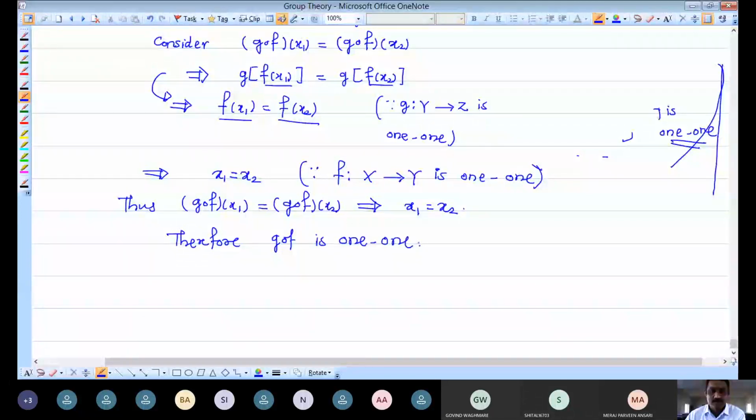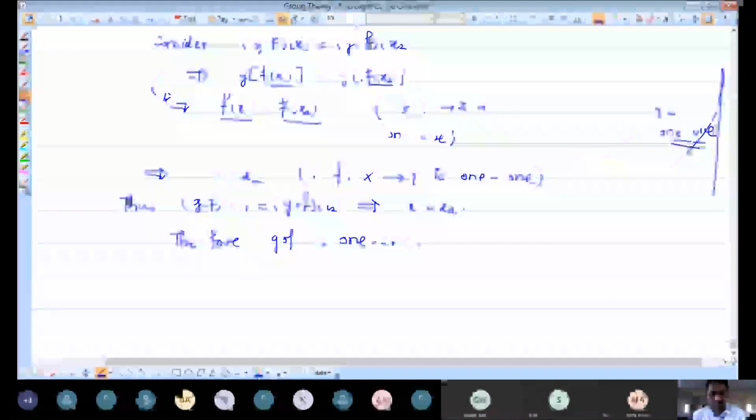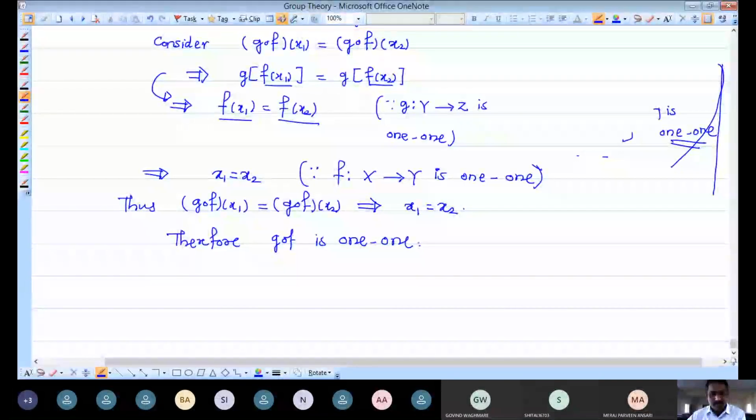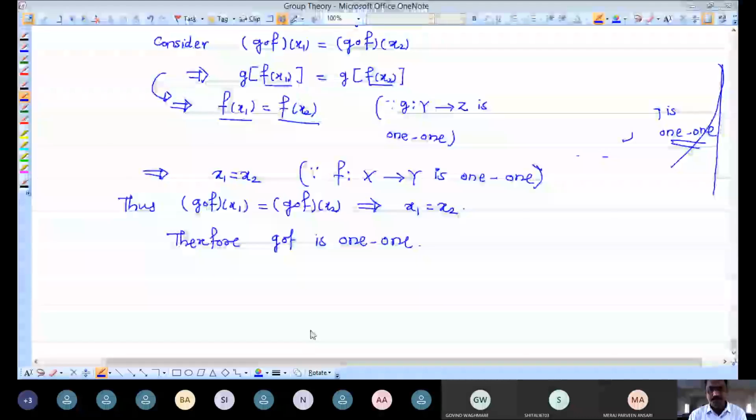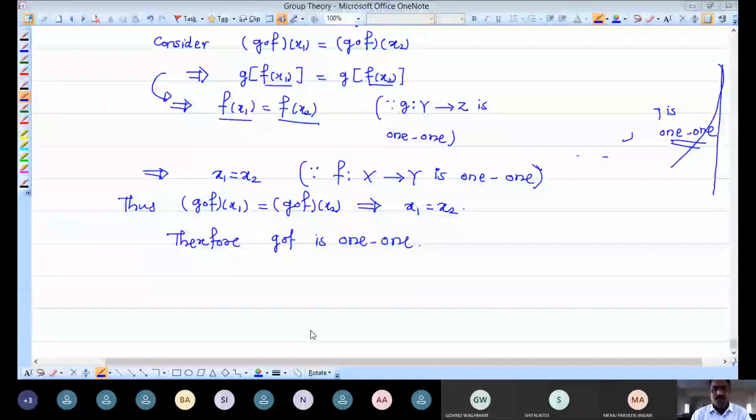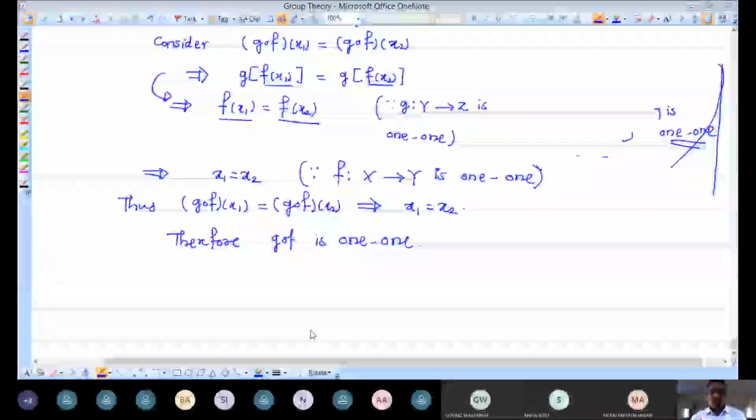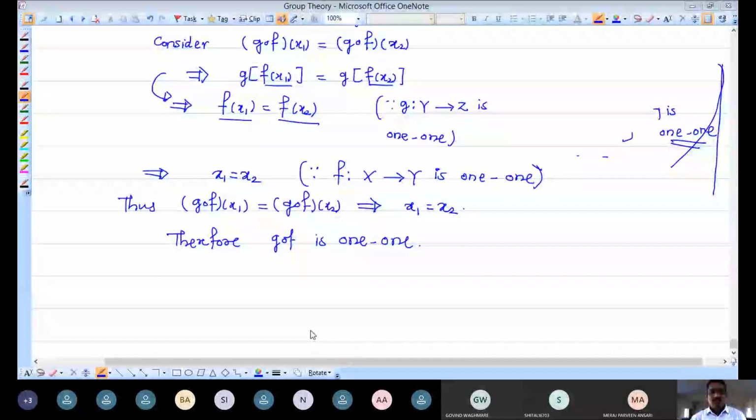Let me check everyone understood this or not. Just reply to me. Equal images we have taken under composition, and then we have shown that images are again equal under this mapping, and this is the definition of one-to-one mapping. So our G composition F defined from X to Z is one-to-one. Please reply to me.